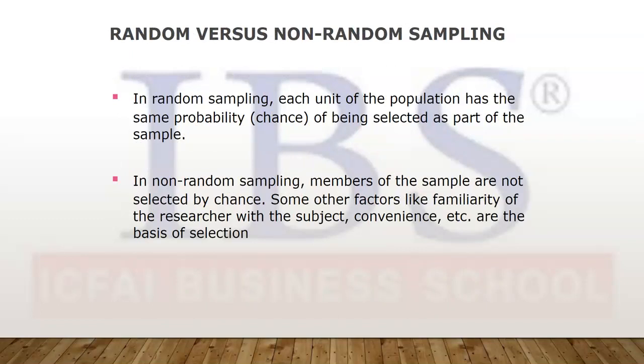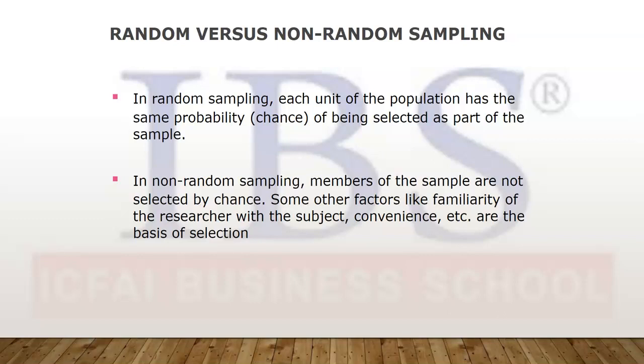Okay. Now there are 2 basic categories of sampling methods, random and non-random. Random is basically lottery sampling, where there is an equal chance of selection of each unit. Like in a lottery, we put the names of all the participants in, and then from there we randomly pick anyone, so there will be an equal chance of selection.